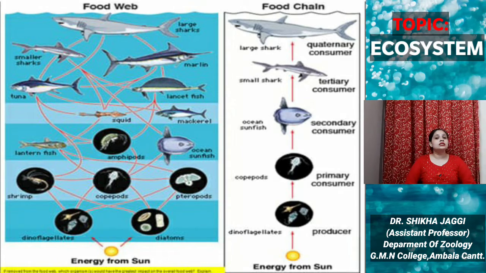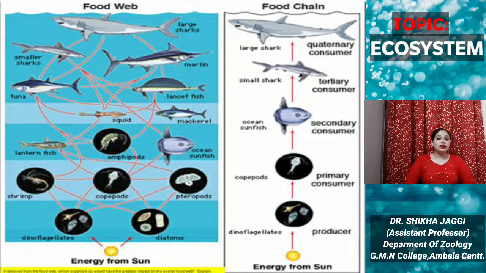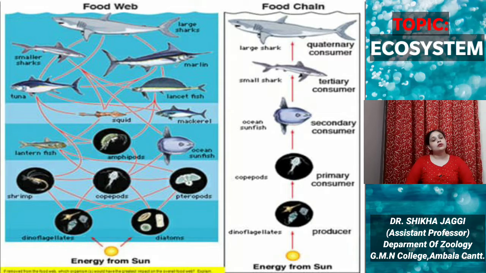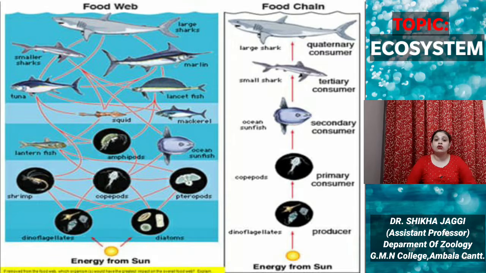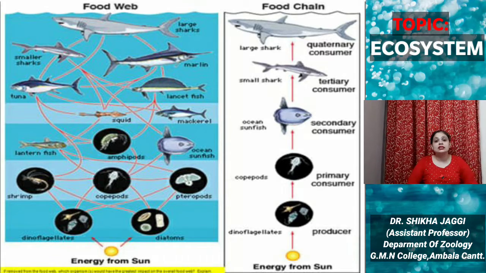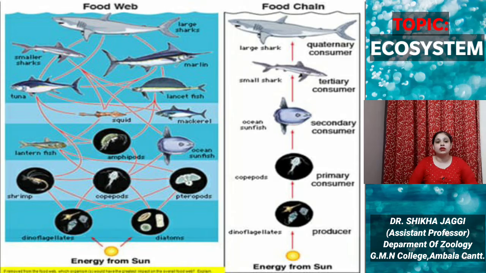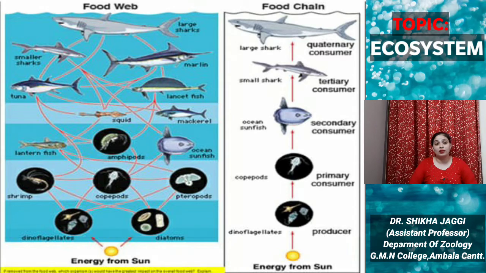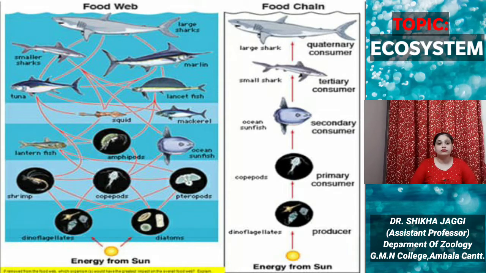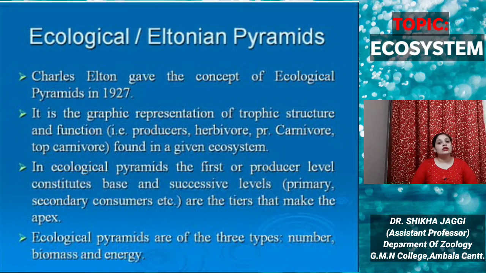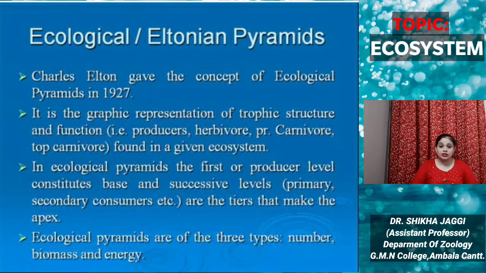In this, we can see that there are 5 trophic levels. Similarly, if we move towards the food web example, many such linear chains exist in the aquatic system, and they are all interconnected, and this interconnected pattern of food chains forms the complex food web in the aquatic system. Next is ecological or Eltonian or biotic pyramids.